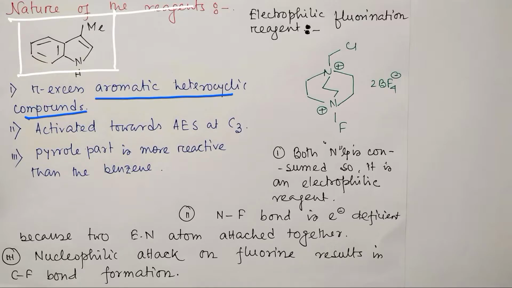What do we mean by pi excess? Pi excess means for indole, they are aromatic, meaning 6 pi electrons, and those are distributed over 5 atoms including the lone pair of nitrogen. That's why 6 pi electrons over 5 atoms, so they are pi excess compared to benzene where 6 pi electrons are distributed over 6 carbon atoms. Because of this pi excess nucleus, they are activated for aromatic electrophilic substitution, and in case of indole they are active at the C3 position.